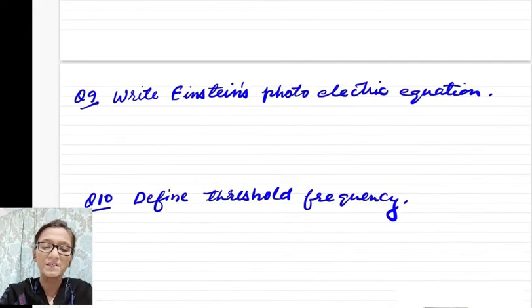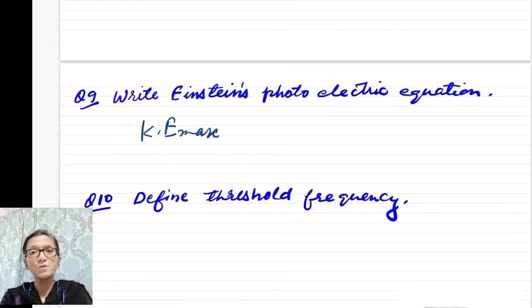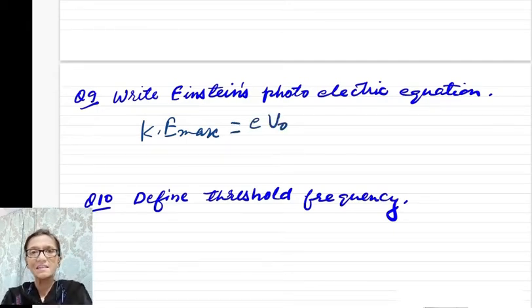Now next question. Write Einstein's photoelectric equation. We know that kinetic energy max of any electron, when it is totally stopped by the electrical energy of the applied potential, that is eV naught, then the current ceases to flow.